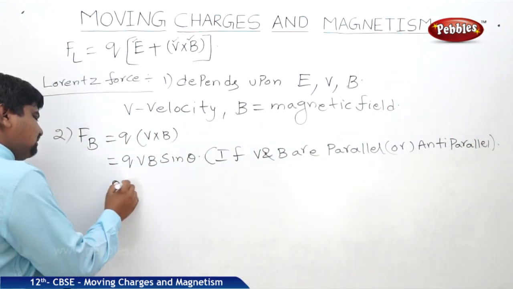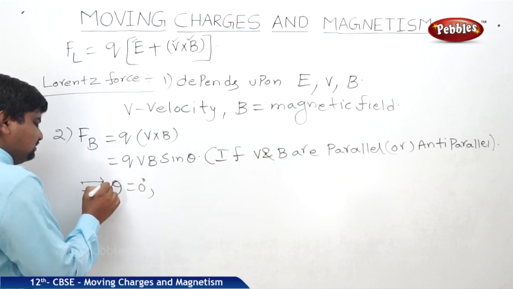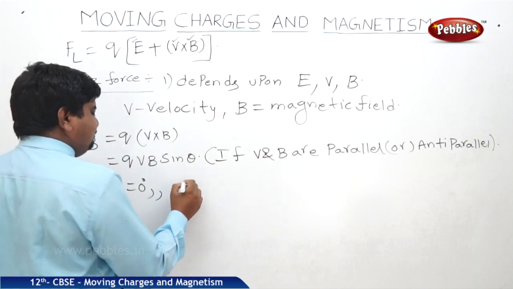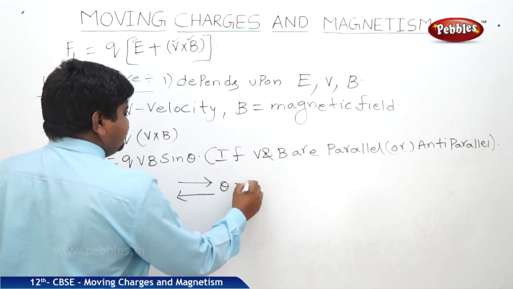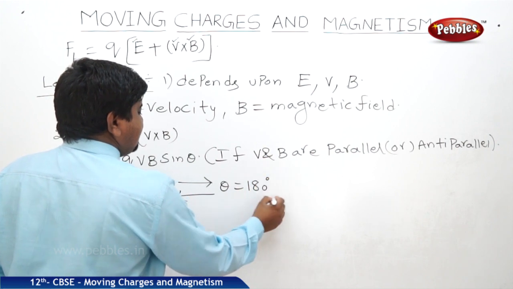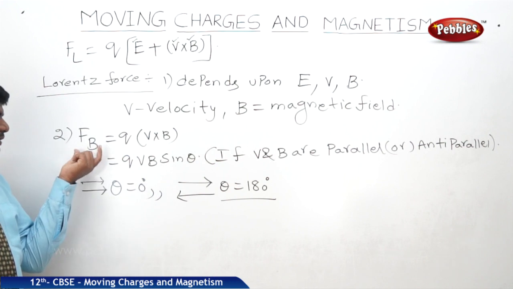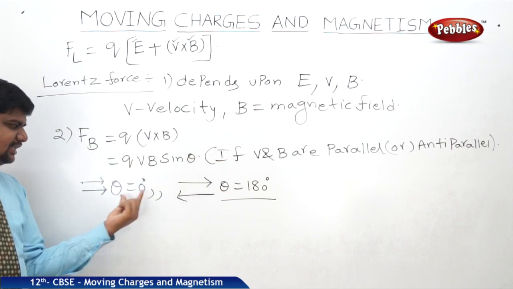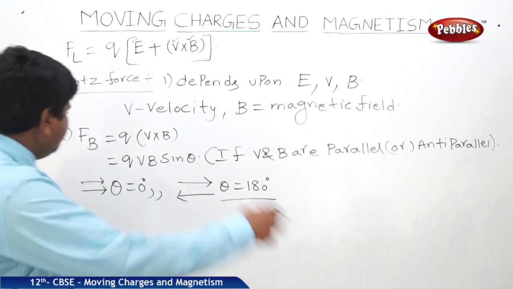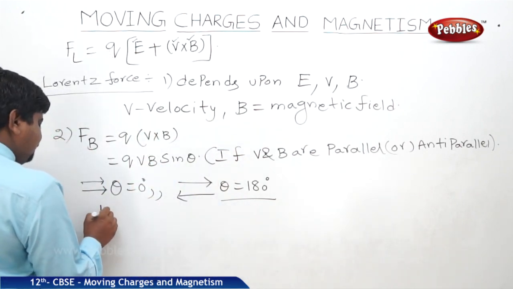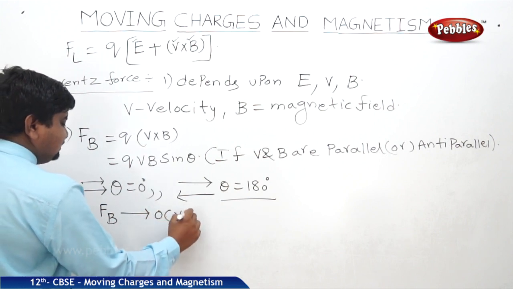Parallel means theta is equal to 0 degrees. Anti-parallel means the same strength but in the opposite direction, theta is 180 degrees. In both cases, FB is going to vanish, because theta is 0 or 180, and sin 0 is 0, sin 180 is 0. So we can write, FB is going to vanish.